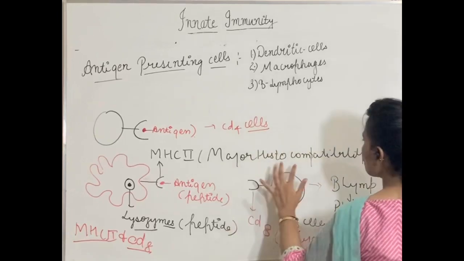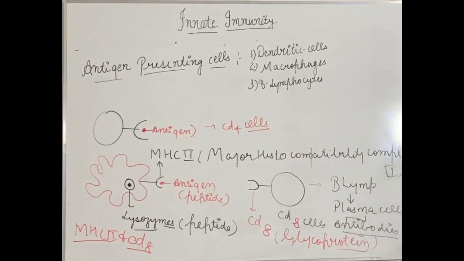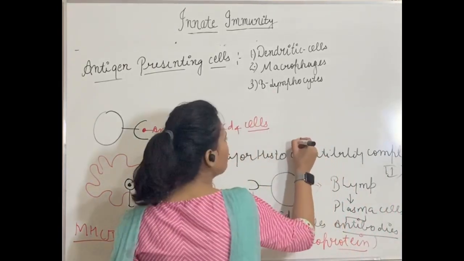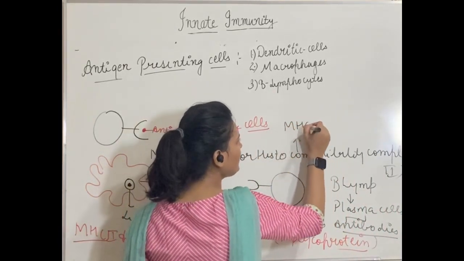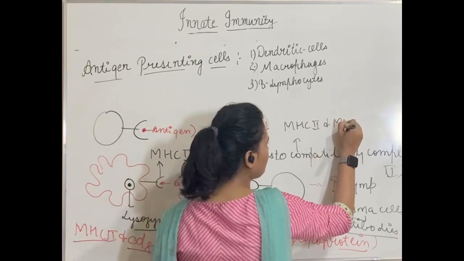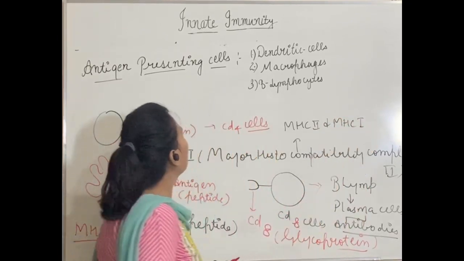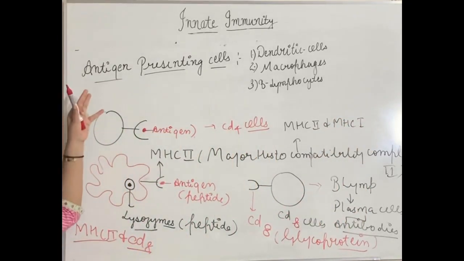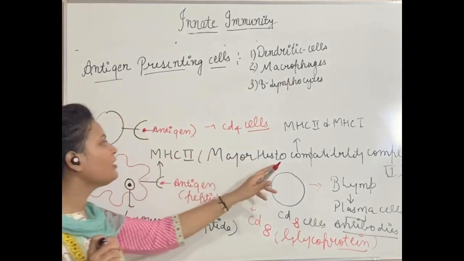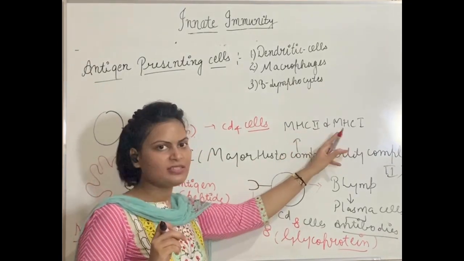This major histocompatibility complex is not only of one type. It is having two types, that is MHC2 and MHC1. Okay, actually this is not part of antigen presenting cells, but I am telling you just for your knowledge that it is of two types, MHC2 and MHC1.